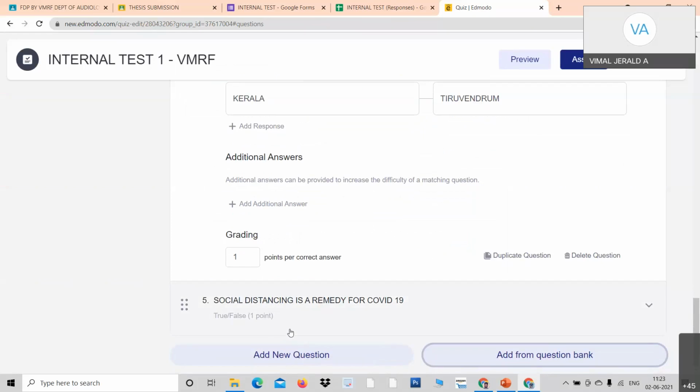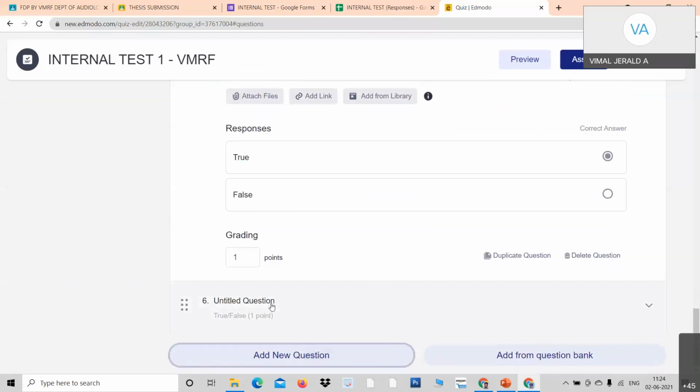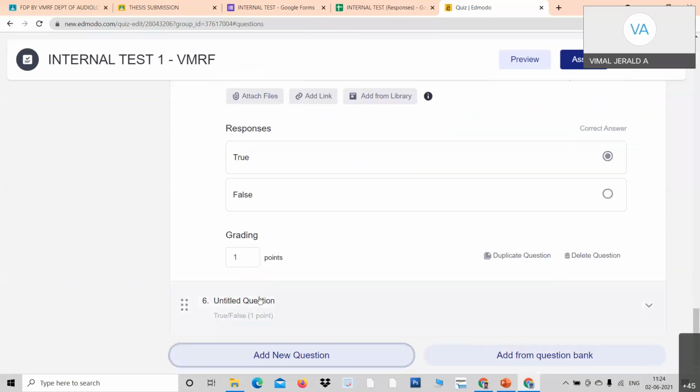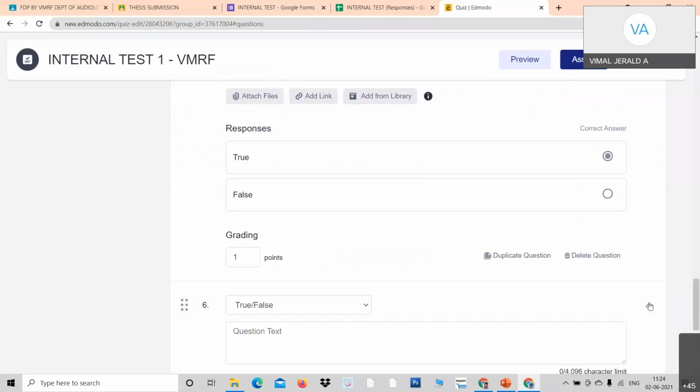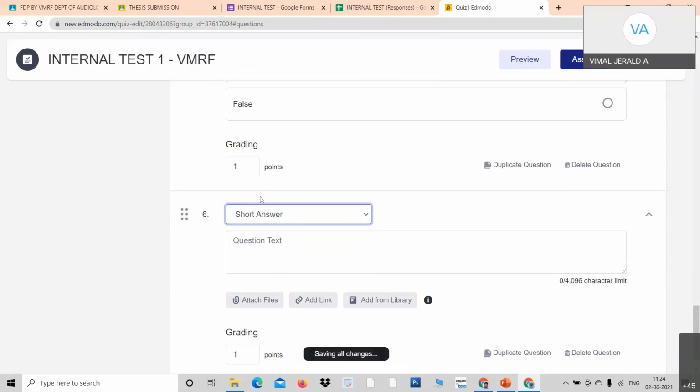Okay, so I would like to add one more question here. Process descriptive. I just click add new. So when I go add new, see it tells me untitled questions. Click here and choose descriptive or short answer. See here, short answer.